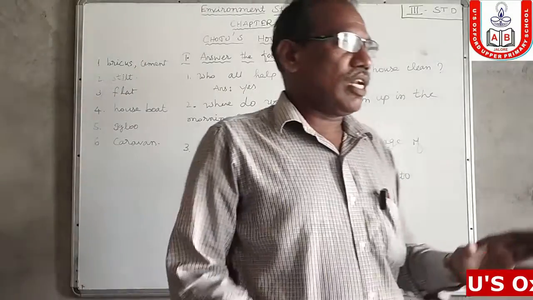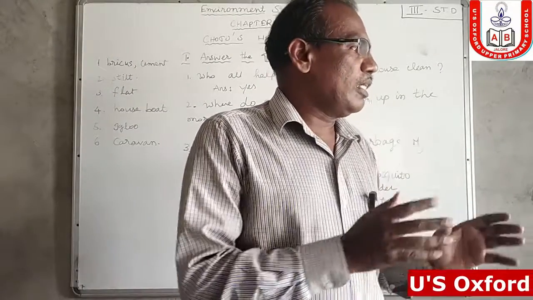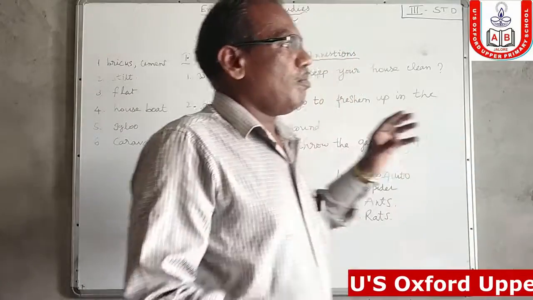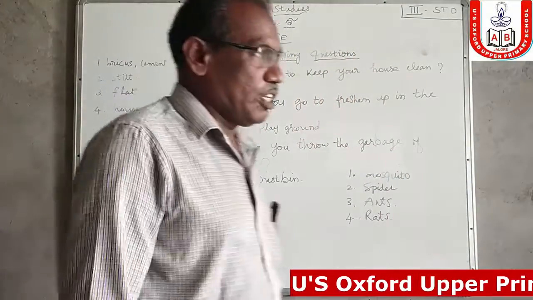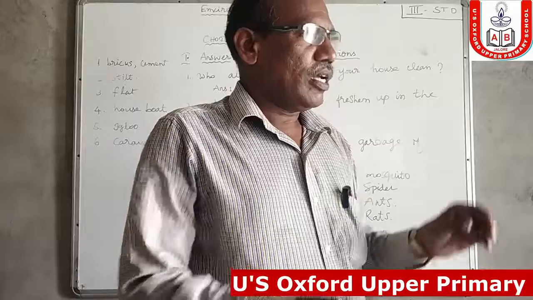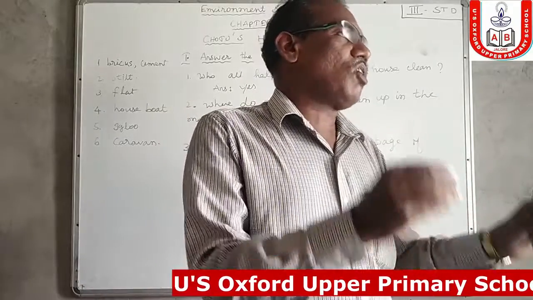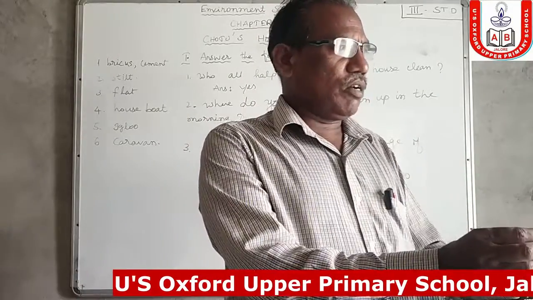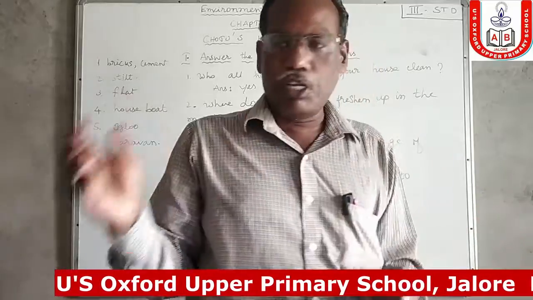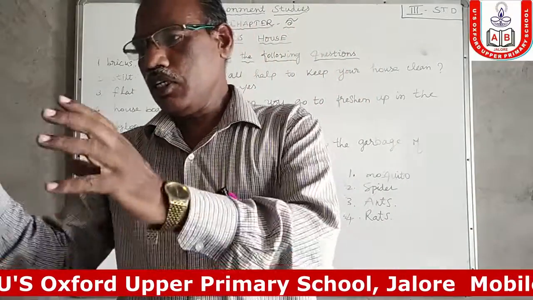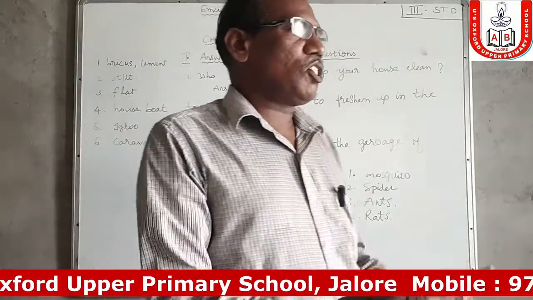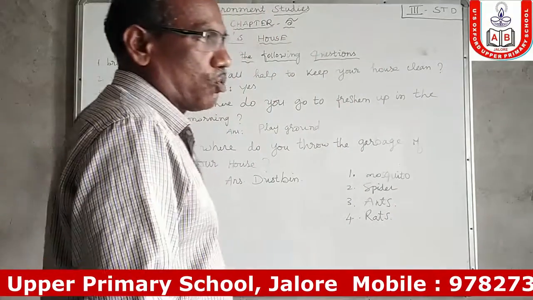Students, and also some houses are built with cement and bricks. It is very strong. When we build the house with cement and bricks, it is very strong. Many people are building this kind of house today.